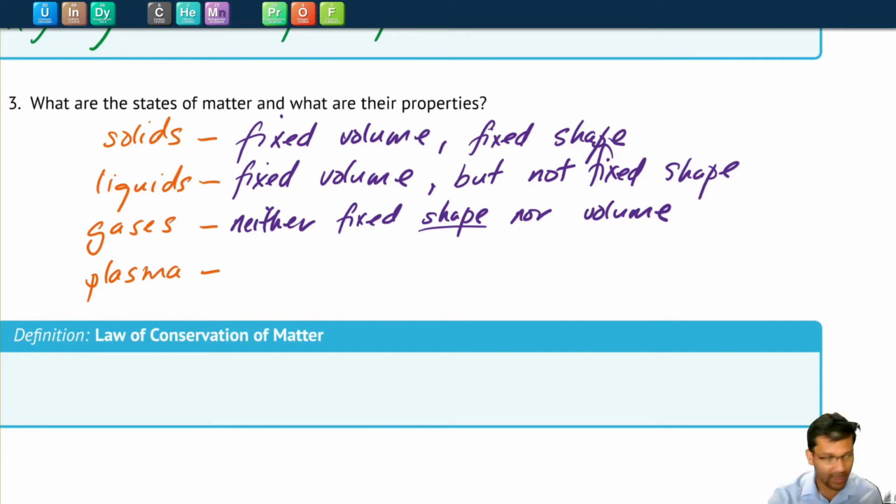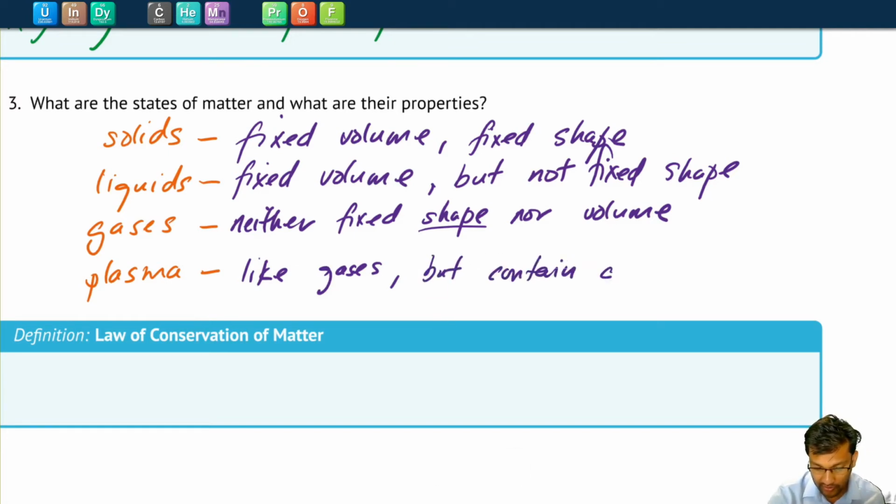And finally, plasma is like gases, but it contains charged particles.